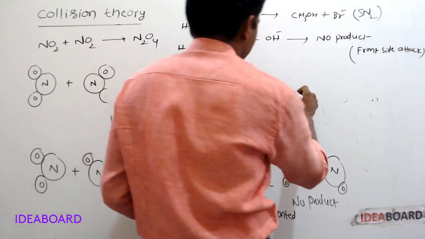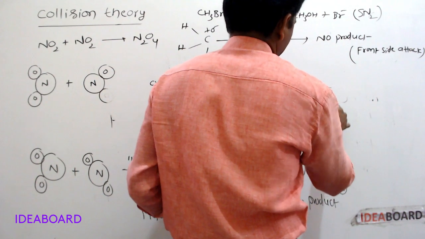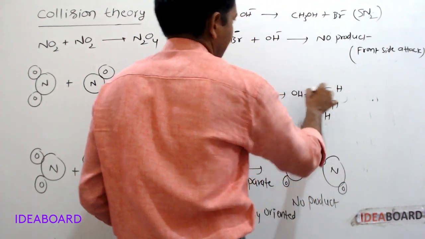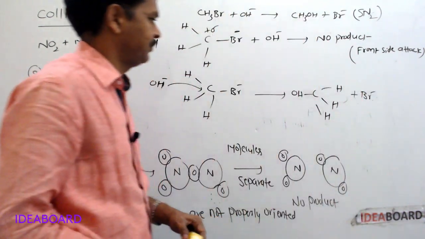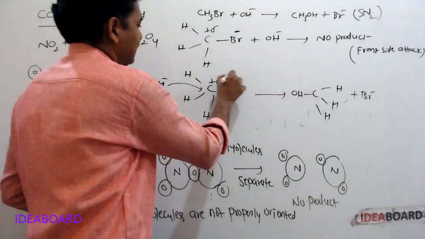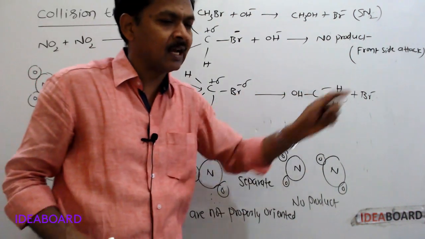Then product will be formed: CH3OH plus leaving group Br minus. Methyl bromide reacts with OH minus and forms methyl alcohol.